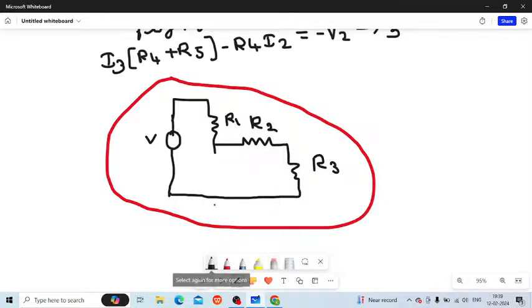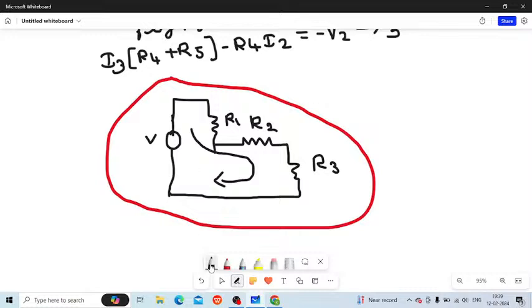And one more thing to remember, you have to construct two equations properly, and the third equation you have to construct for the current. That means the current is present between these two meshes, and you need to write the equation for that current, that is I3 minus I1 is equal to 10 ampere, or I3 minus I2 is equal to 10 ampere. Like that we are supposed to construct.